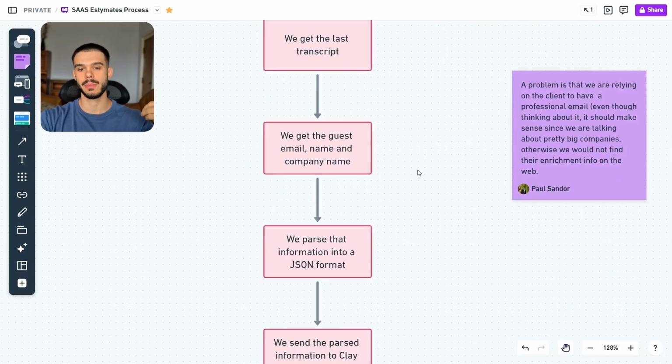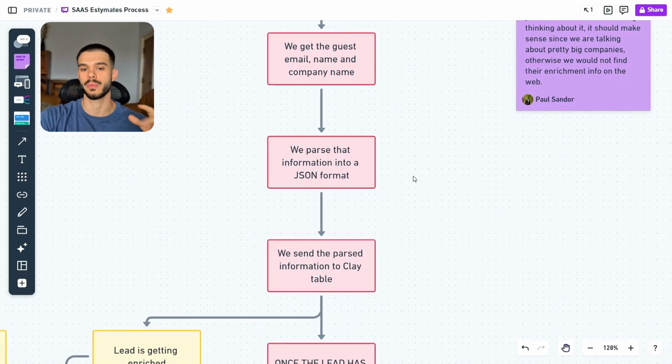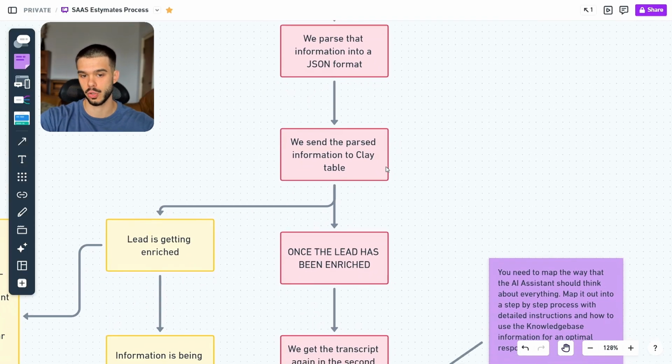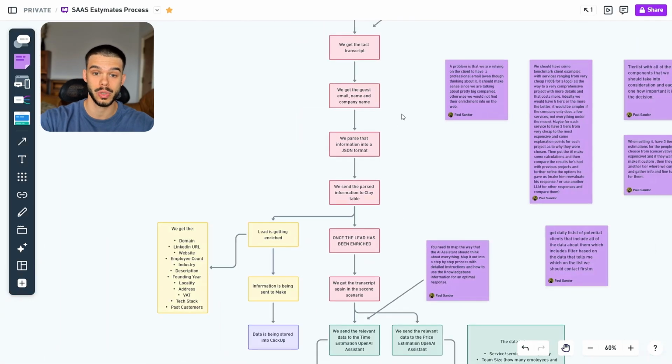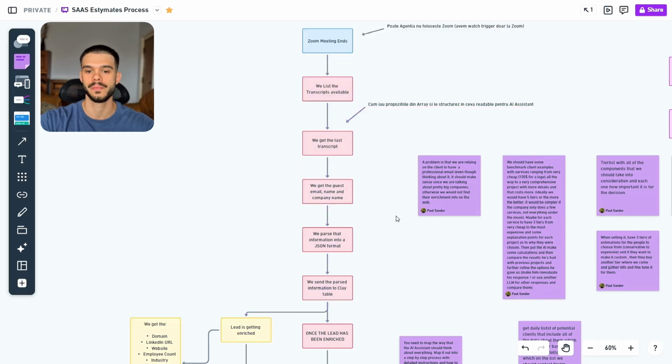We get the guest email, name and company name. We can parse that information into a JSON format so that then we can send the parsed information to a Clay table. Once the lead has been enriched, we get the transcript again in the second scenario. So basically what we're trying to do here in the first part of it all is, when the meeting ends, we are going to get all of the information. Maybe we discussed brief details about the project itself. Maybe we discussed how he would like to run things, or many details about the project itself. We want to get all of that data, all of that information, right?